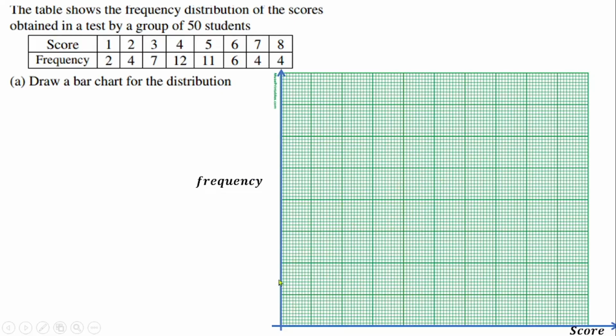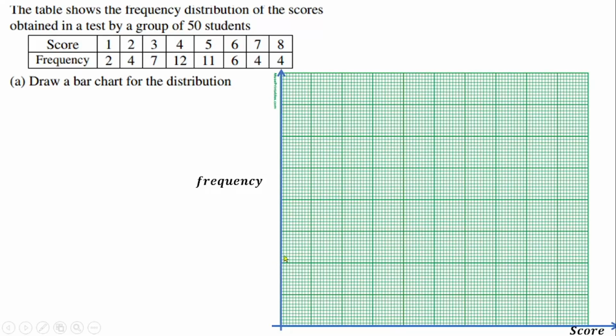Now, like I told you, we need to scale our y-axis based on the values we have here. We are having that the highest number here is 12, and the lowest is 2. Now, based on the blocks I have here, I have 1, 2, 3, 4, 5, 6, 7, 8. I have 8 blocks on my y-axis. That could be different from your own, because your own graph might have more than 8 on the y-axis and the x-axis. So I want to use this graph now based on what I have. So I have 8 blocks.